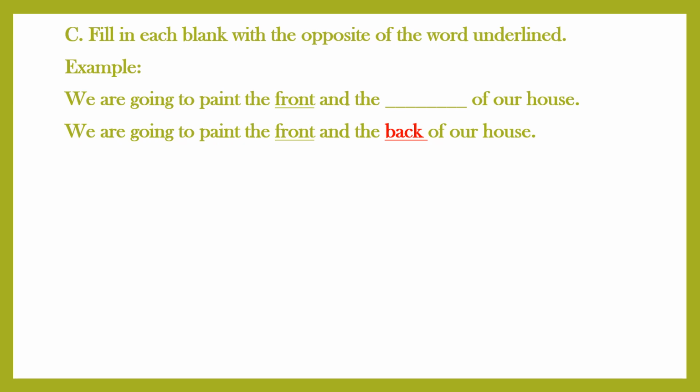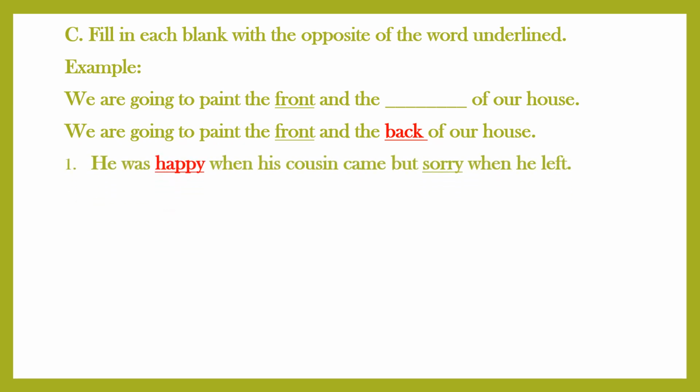You know, that portion is in red color. You have to write them in your book. The first statement is, he was dash when his cousin came, but sorry when he left. We have to write the opposite of sorry, that is happy. So we have to write happy here.